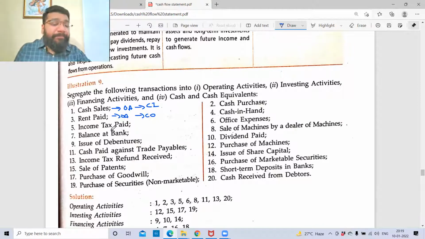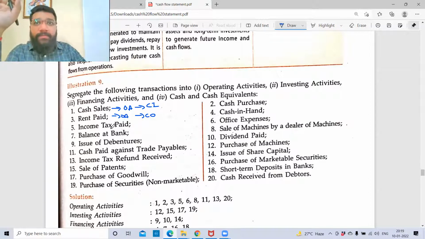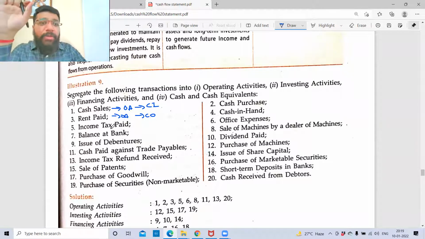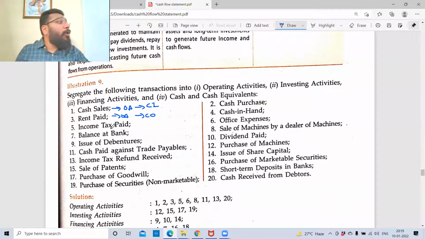Income tax paid. Operating activity, cash outflow. Income tax is for the core business. For my business profit, I pay tax. So unless mentioned otherwise, see, income tax can be paid for even investment activity. For example, if I sell shares and on that I pay tax, then that is investment activity. If nothing is mentioned, income tax is my operational activity, and cash outflow. Balance at bank. Cash and cash equivalent.